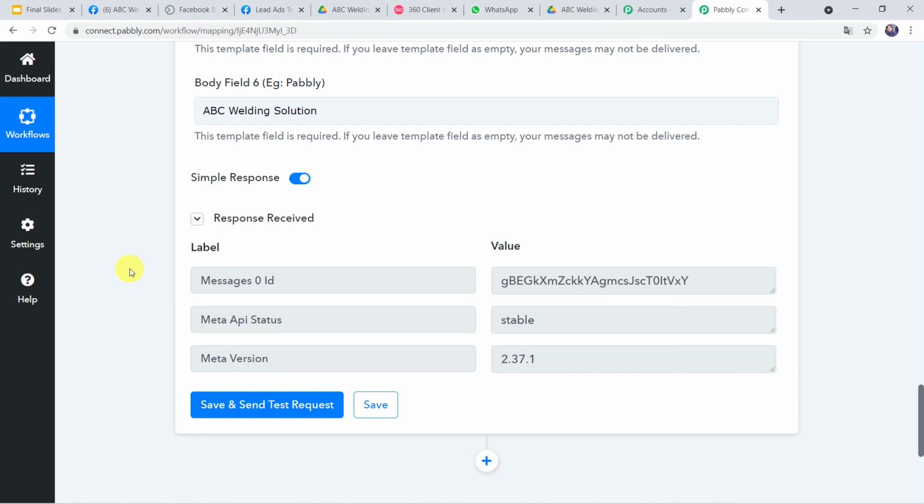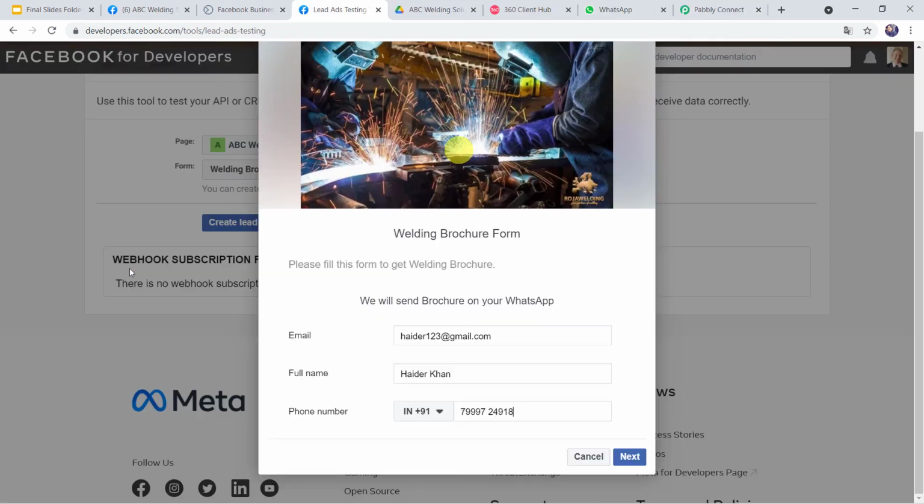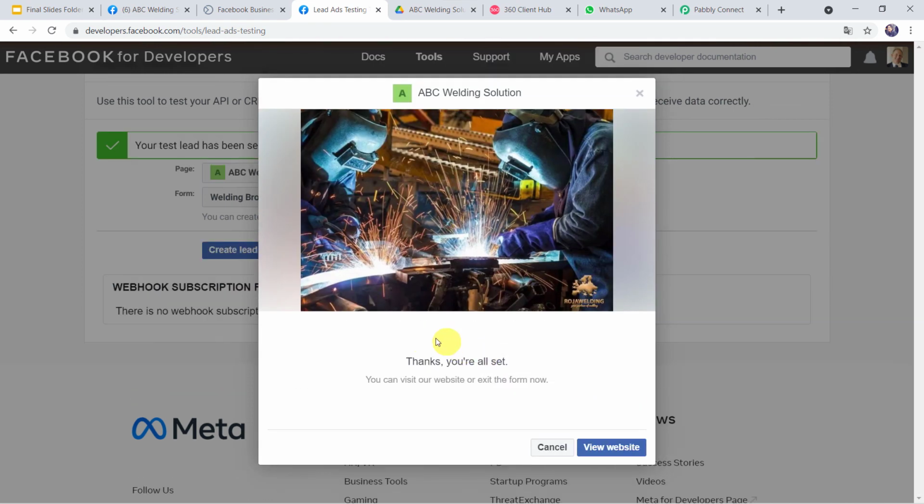Okay. Now we have to check this in the real time. For that again we have to go to the Facebook lead ad forms and we have to create another test lead on the name of some another customer. So here I have given the email address of the customer heather123@gmail.com. I have given the full name as Heather Khan and I have given his WhatsApp number. Now let us click on next and submit. Thanks, you're all set.